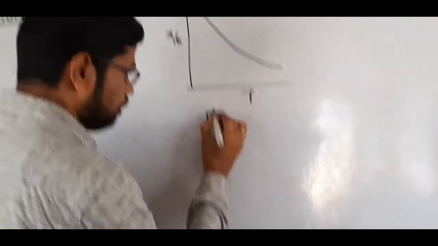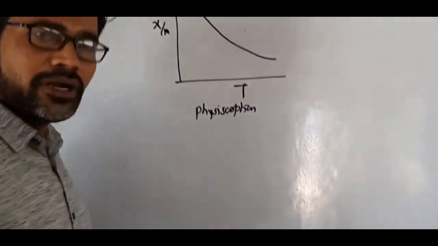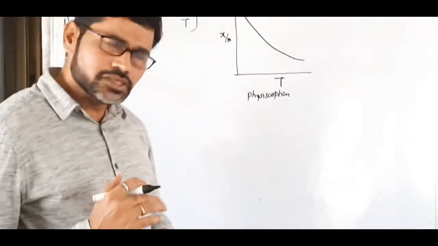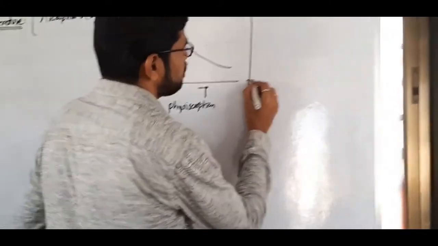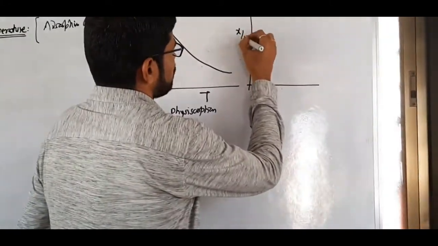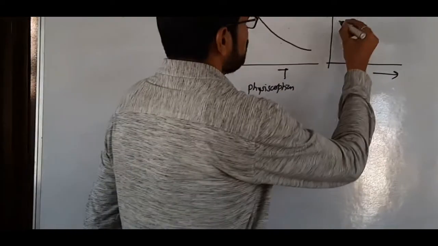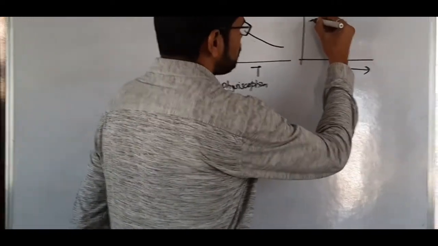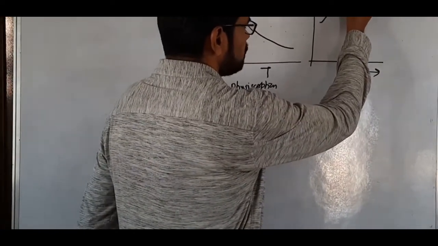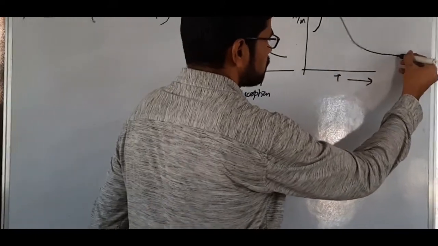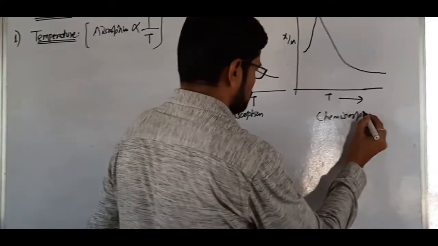It is true for physical adsorption, that is called physisorption. But in chemical adsorption it is somewhat different. And why is it different? The reason is so simple, because in chemical adsorption a chemical reaction takes place. It requires certain activation energy. In order to gain that activation energy, as temperature increases, the extent of adsorption also increases, but after a certain time it has the same nature as we observe in the case of physisorption. This is for chemical adsorption or chemisorption.